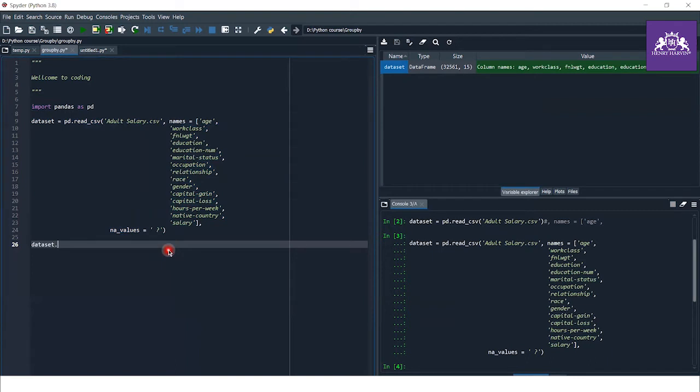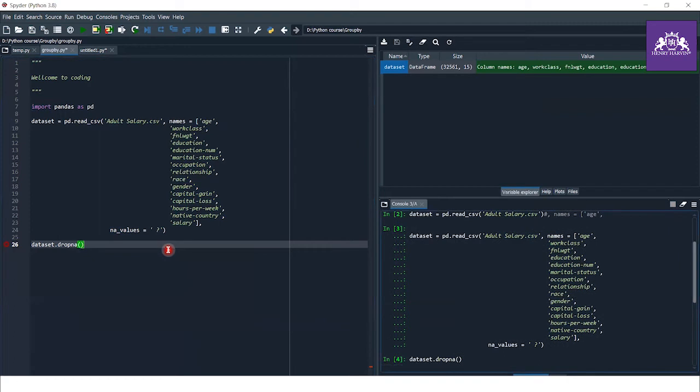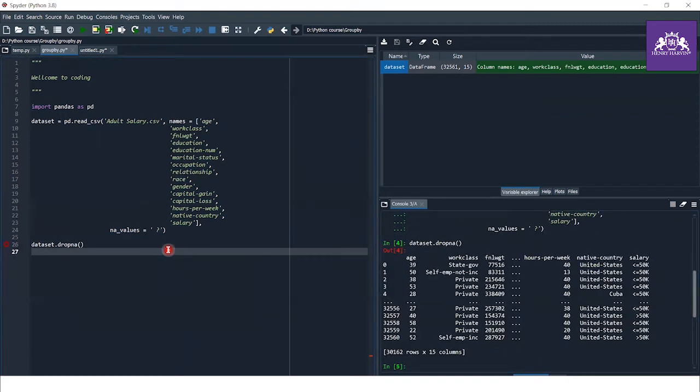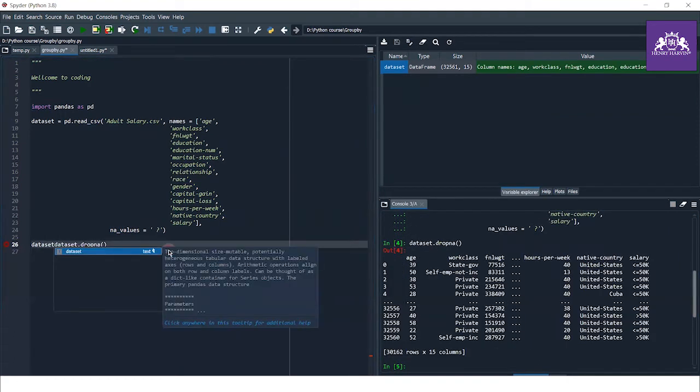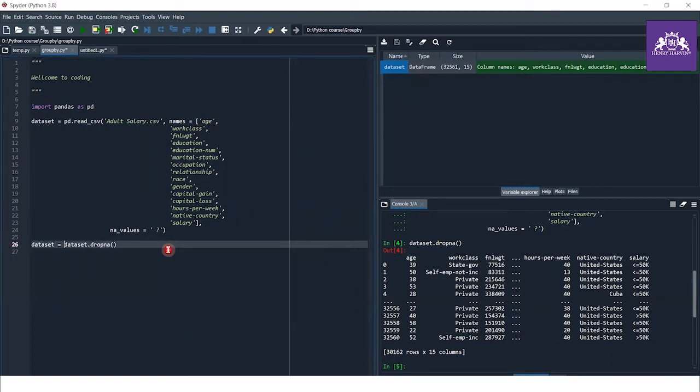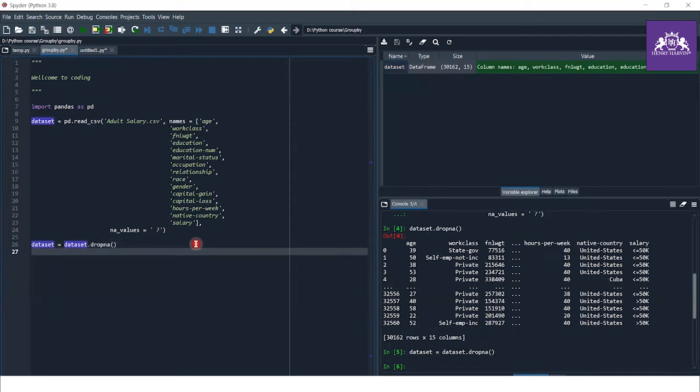So first of all, get rid of this NaN value. Use the dataset dot dropna function, and this dropna function is going to drop all the rows having NaN values in them. First of all, see the number of rows. When I do this, the number of rows decreases because it had some NaN values, and we removed those values.